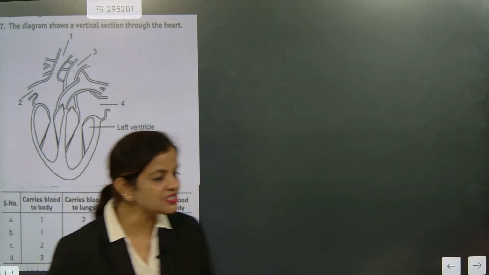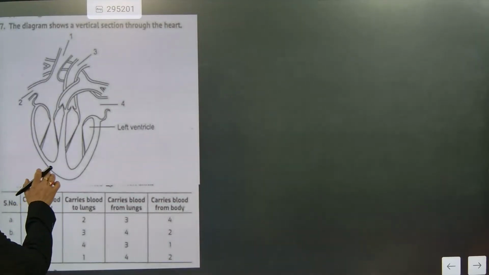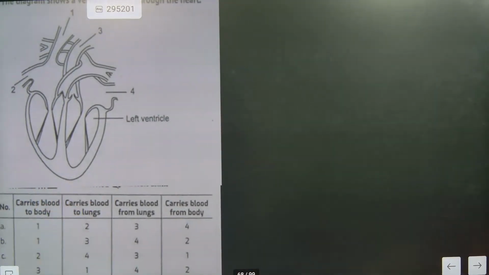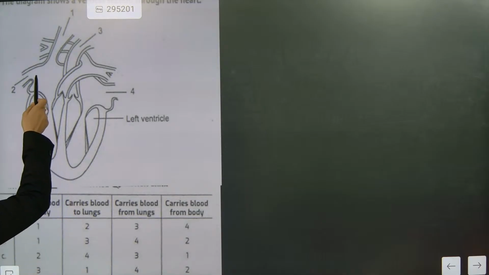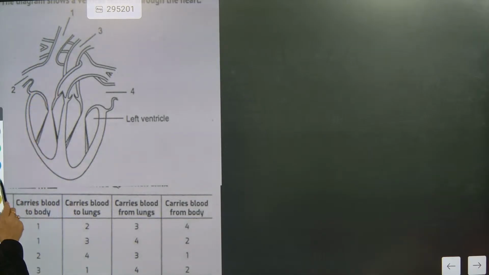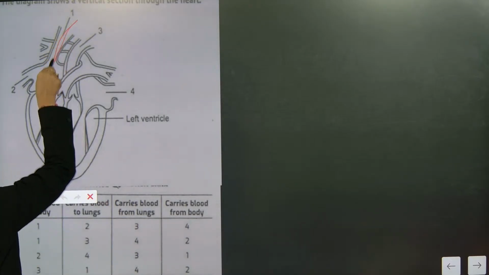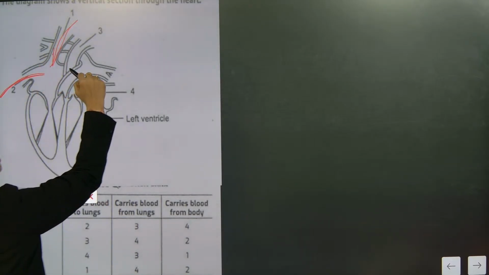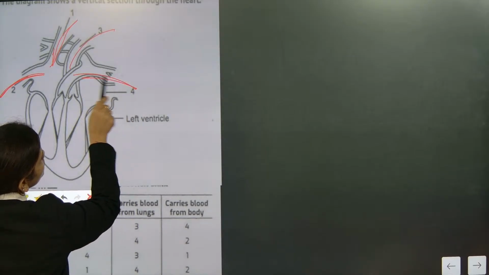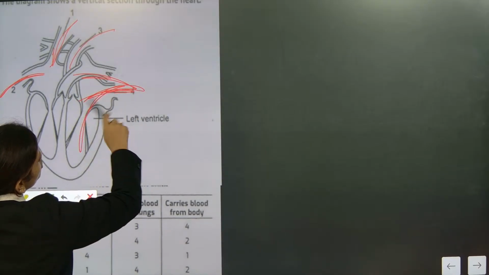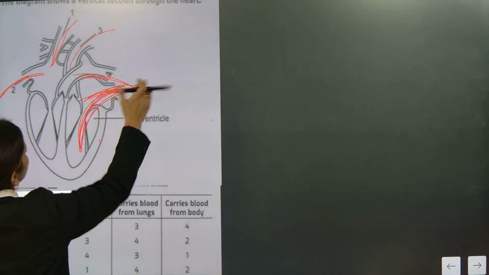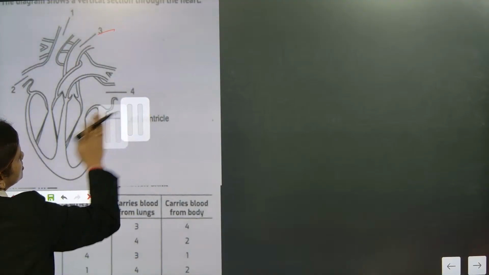See everyone, please understand this one. First I am going to teach this one. Now look at this and this. This one is A and B, this is C and this part is the fourth part.